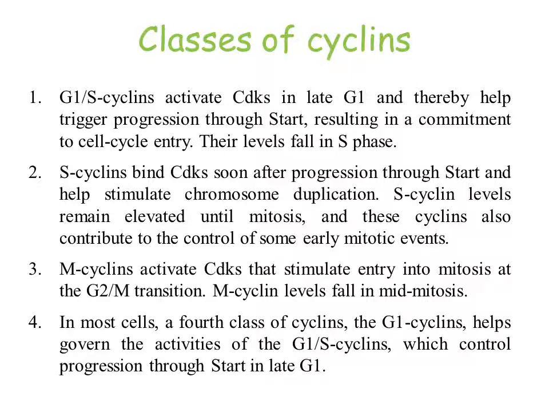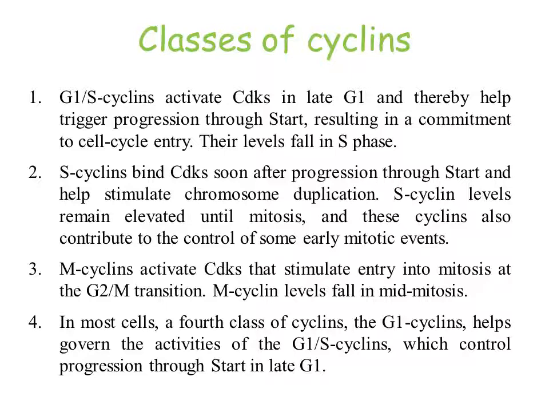S cyclin levels remain elevated until mitosis. So the elevated level of S cyclin will be maintained till the end of mitotic phase. And these cyclins also contribute to the control of some early mitotic events.